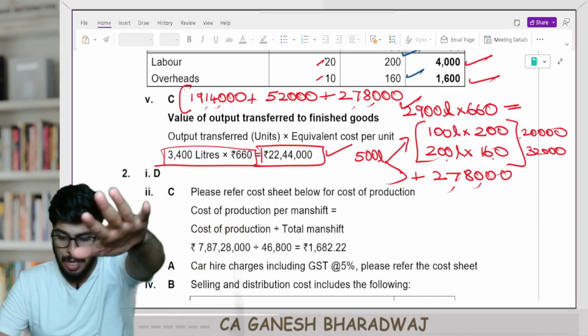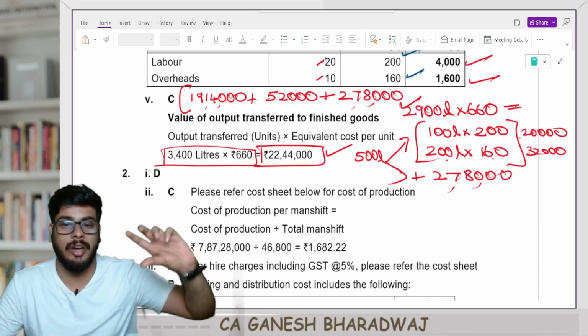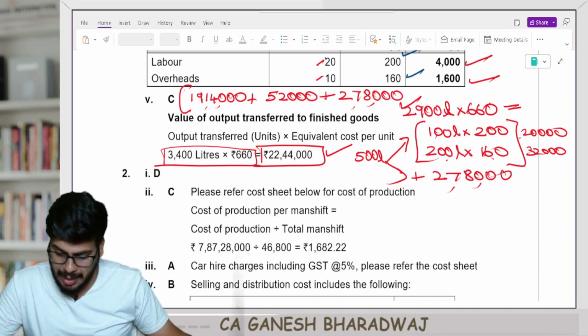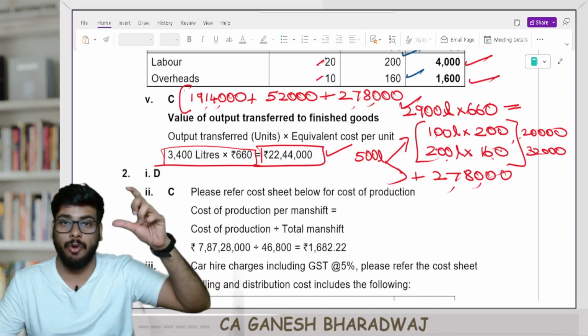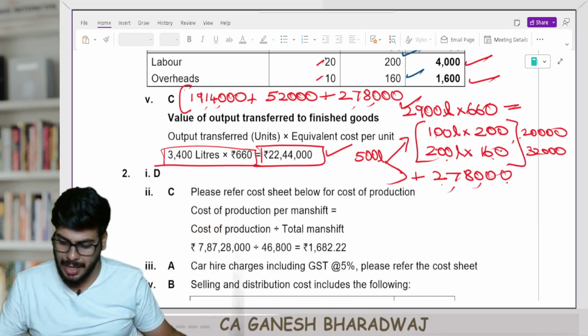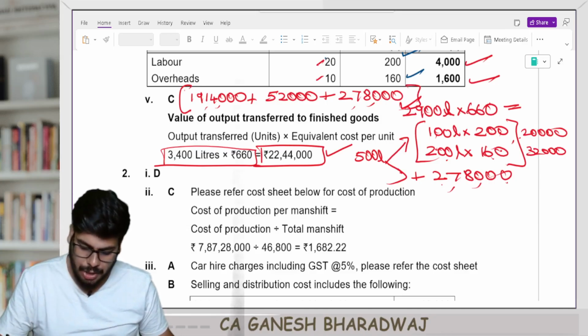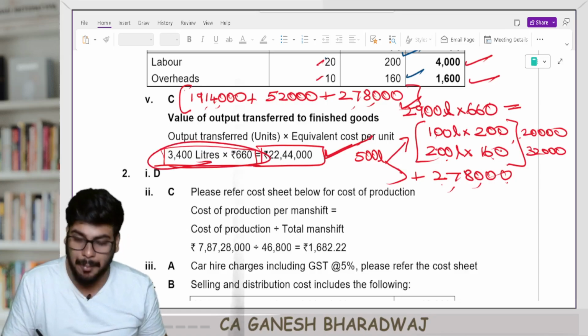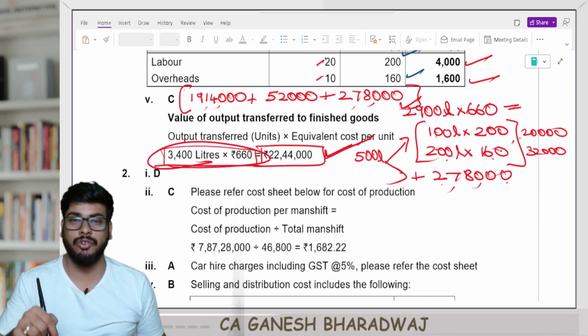Opening WIP now completed, right? So you have material cost as 0 because it was entirely done in the previous period itself. With respect to labor and overheads, there is a share of cost. And then opening WIP, that is the previous period cost, 2,78,000, you directly add. Now you take up all these things, you get a total cost of 22,44,000. Answer is correct. Approach is wrong in this particular solution that they have given.